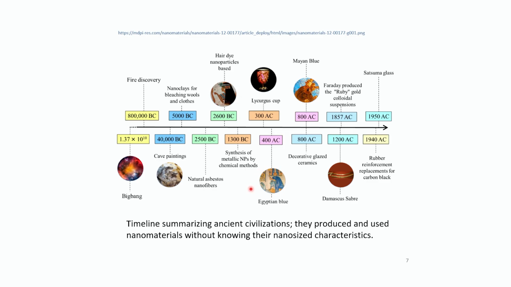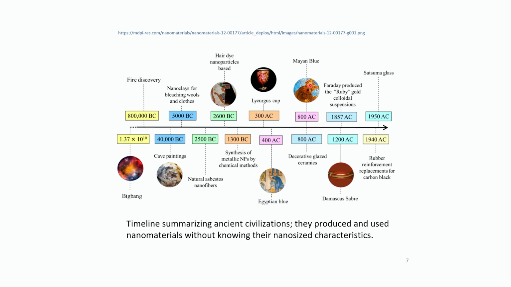Then in 4000 AC, the first synthetic pigment, Egyptian blue, was synthesized for the first time. What was this? This was crystalline calcium copper silicate, a hybrid nanomaterial. That was the world's first synthetic pigment, blue in color. That was Egyptian blue in 400 AC. Then in 300 AC came the Lycurgus cup that I've already told you before. Then in 800 AC, Mayan blue pigment was synthesized.